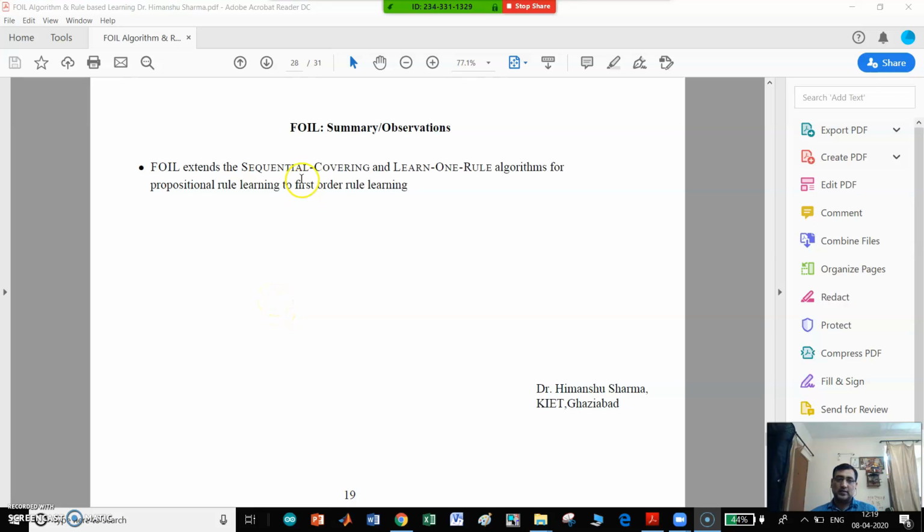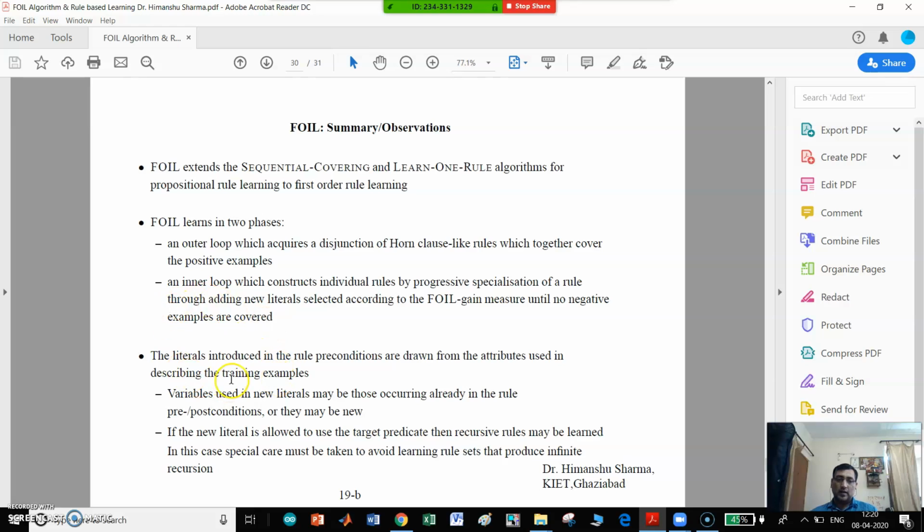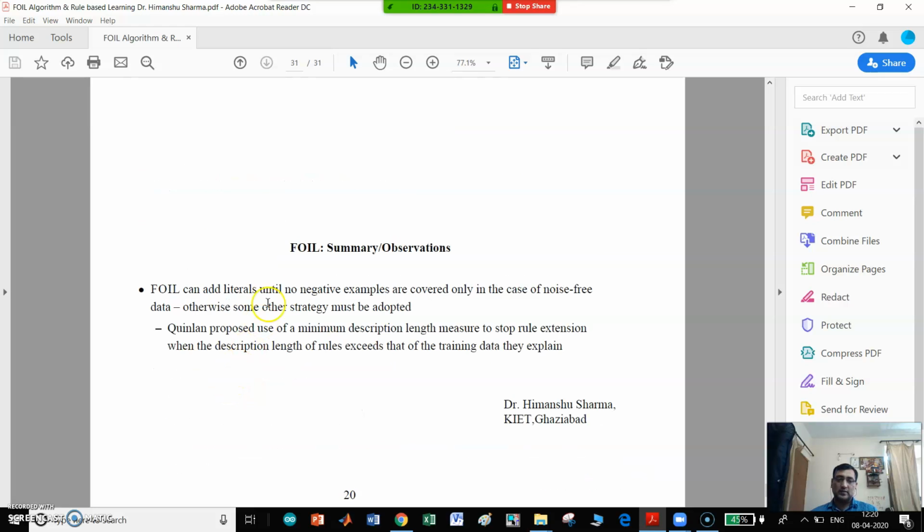So this is the summary. FOIL extends the sequential covering and learn one rule algorithms for propositional rule learning to first order rule learning. FOIL learns in two phases: an outer loop and an inner loop. The literals introduced in the rule preconditions are drawn from the attributes used in describing the training examples. FOIL can add literals until no negative examples are covered, only in the case of noise-free data.